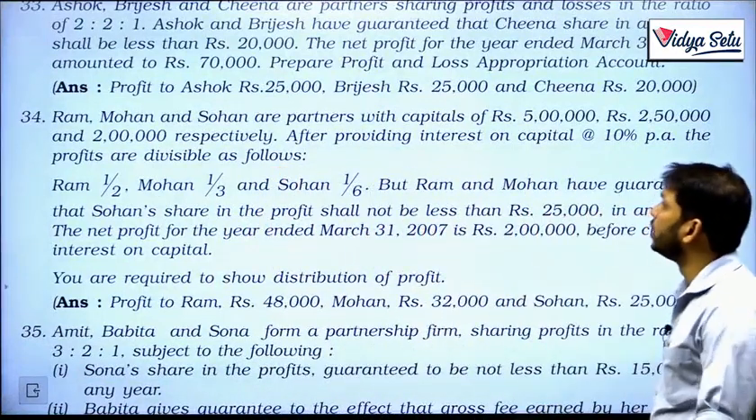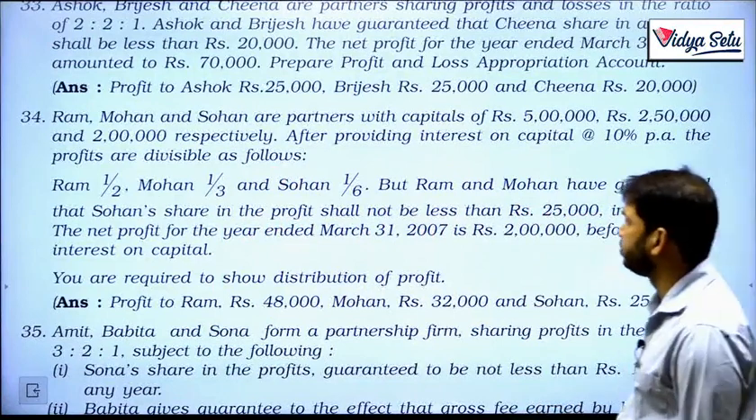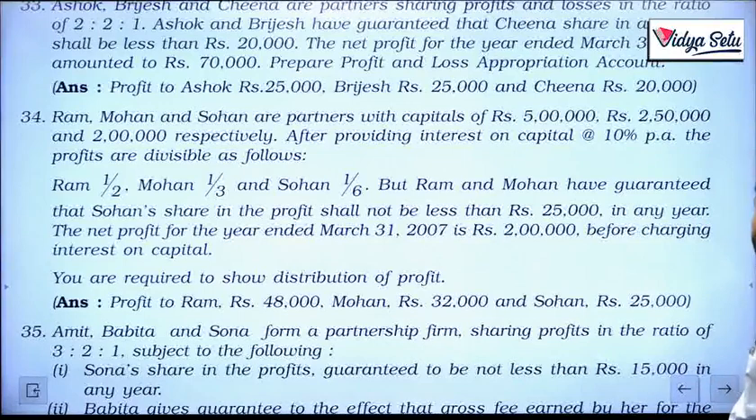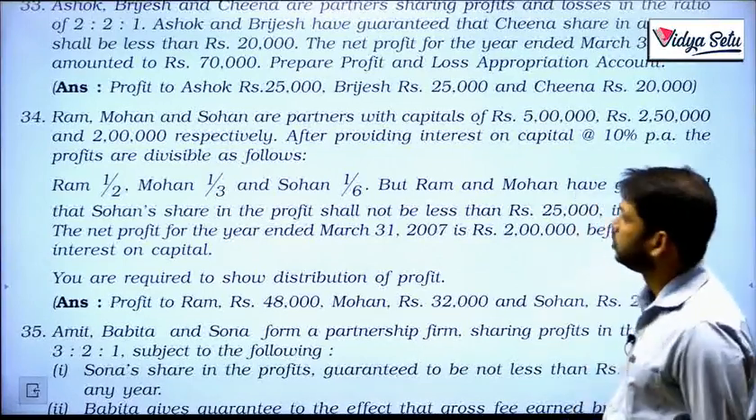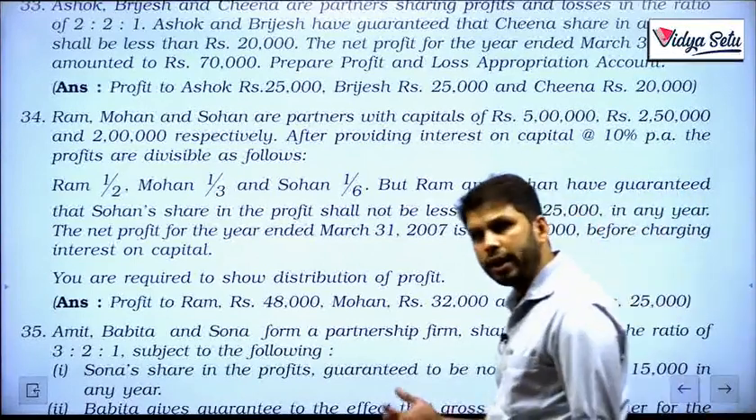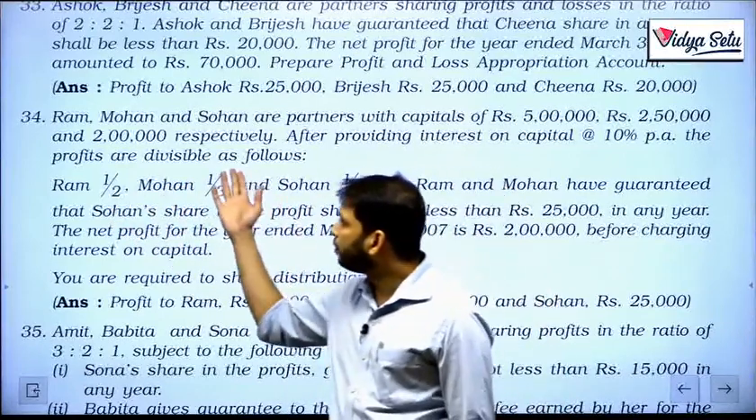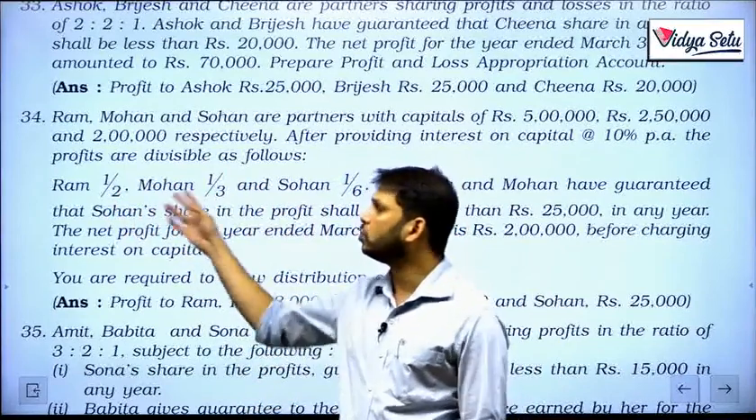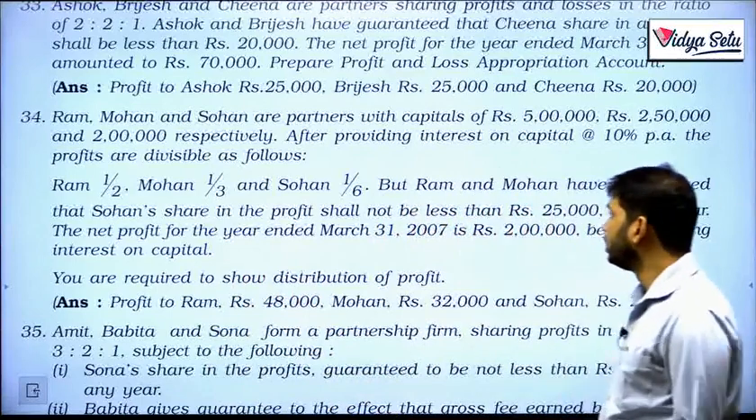Ram, Mohan and Sohan are partners with capital of rupees 5 lakh, 2 lakh 50,000 and 2 lakh respectively. After providing interest on capital at the rate of 10% per annum, the profits are divisible as follows: half, 1/3 and 1/6. So kids, whenever this fraction is given, you can multiply the profit by this fraction to get the answer, or you can convert it into ratio form. We will see how it is to be done.